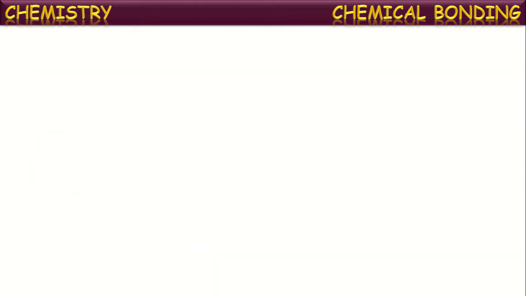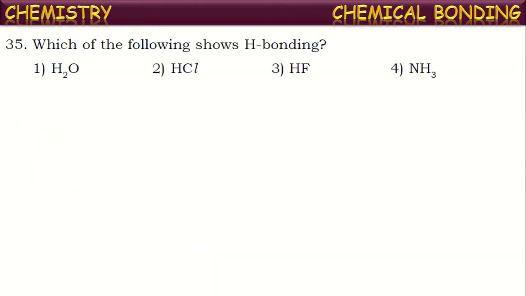Okay, next. Which of the following shows hydrogen bonding? What is meant by hydrogen bonding? The attractive force between the electropositive hydrogen atom and electronegative atoms like oxygen, fluorine, and nitrogen. Between these, certain attraction occurs. These attractions are called hydrogen bonding.